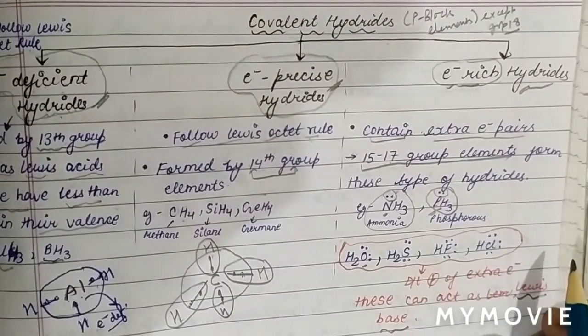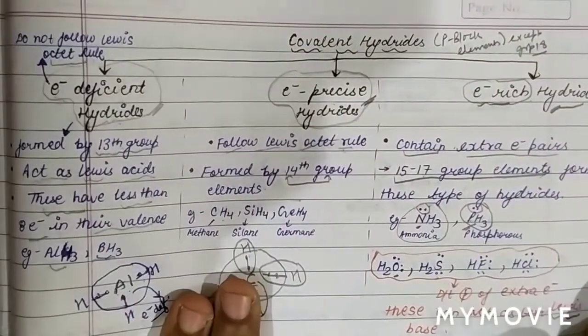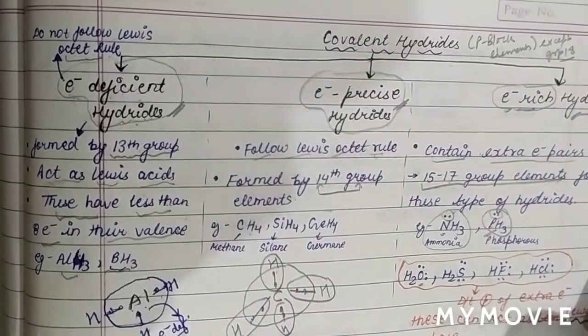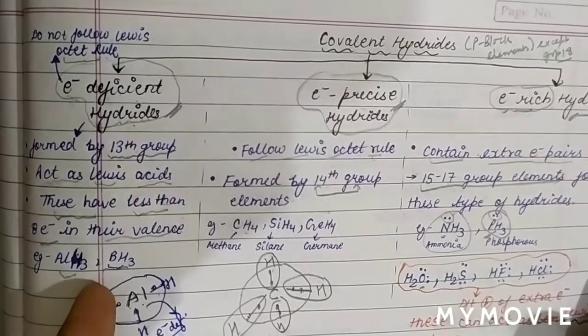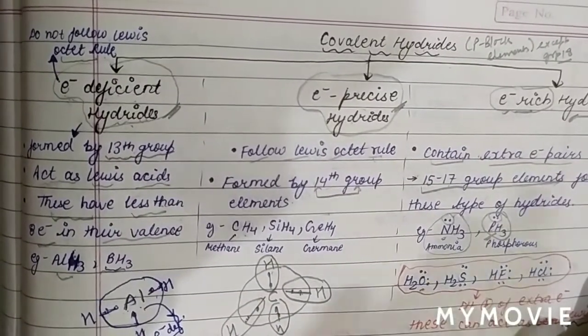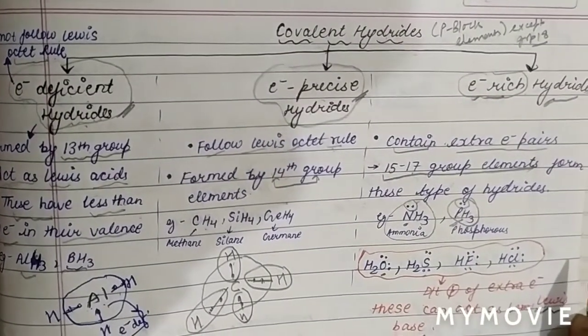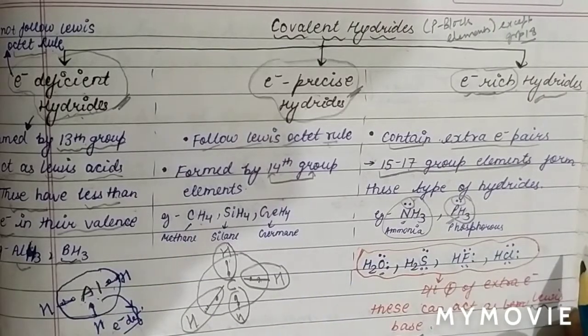So we have divided covalent hydrides into 3 parts. One is electron deficient hydride, formed by group 13 elements, which acts as a Lewis acid. They have less than 8 electrons in the valence shell and do not follow the Lewis octet rule. Then we discussed electron precise hydride, which follows the octet rule and is formed by group 14 elements.